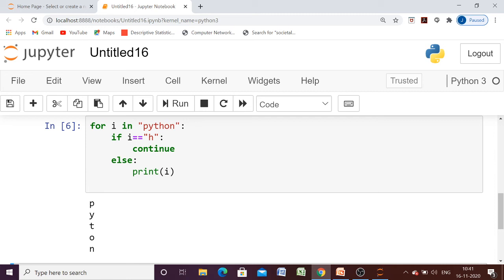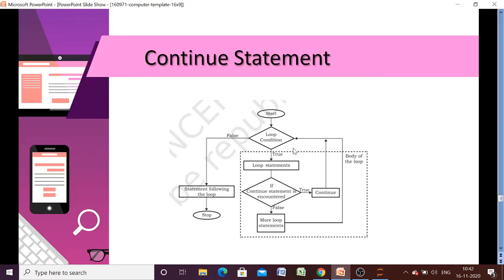So we can clearly say that the break statement lets us come out of the loop. It terminates the loop before it terminates normally, but the continue statement skips the rest of that particular iteration and continues to the next iteration. So that was all about the break and continue statements.